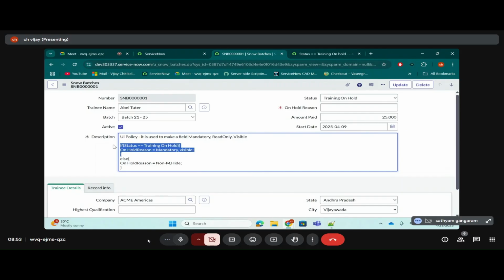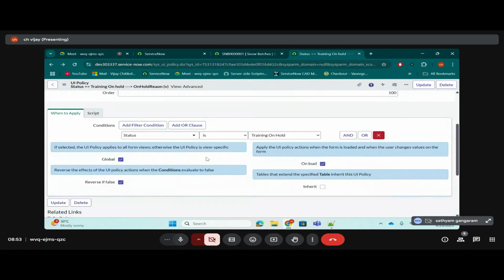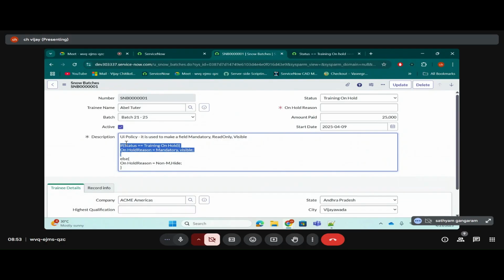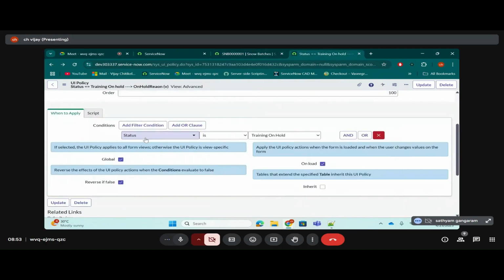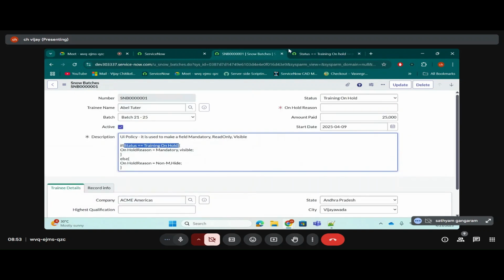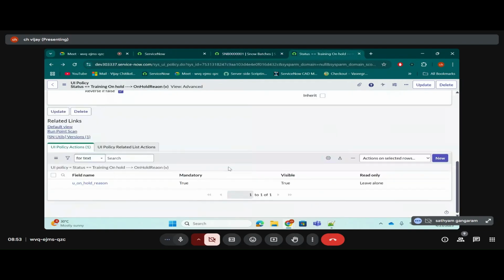If you pay attention in the UI policy, whatever we gave in the if is a condition: status is running on hold. That is what we gave here, right? Status is running on hold. And what I'm doing is making the on hold reason mandatory and visible. That is what I'm doing.